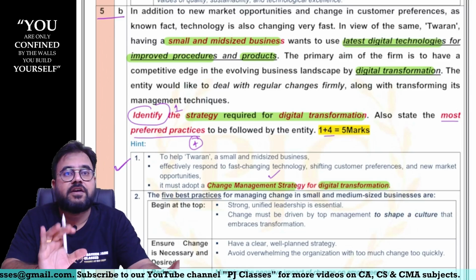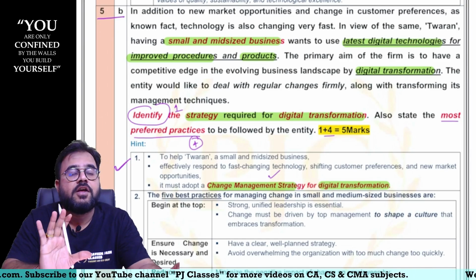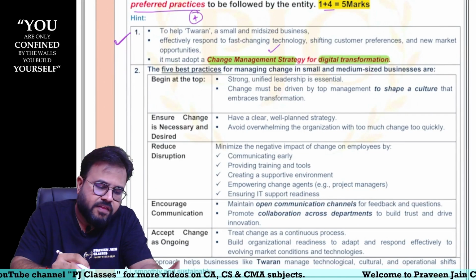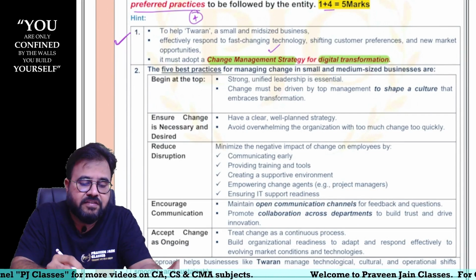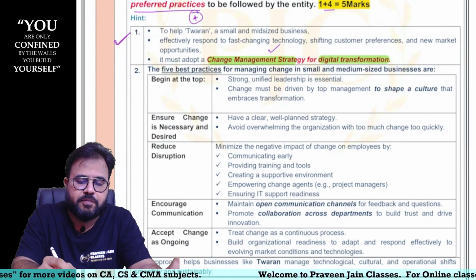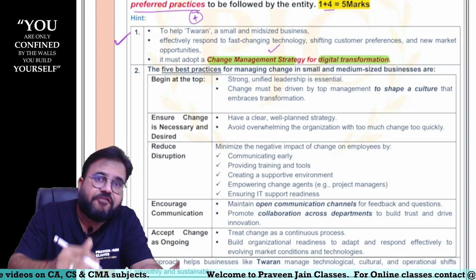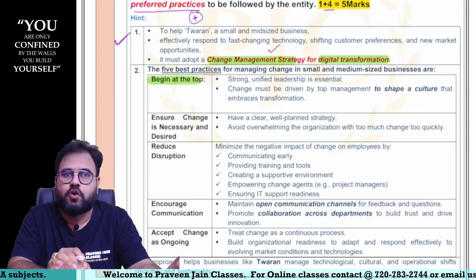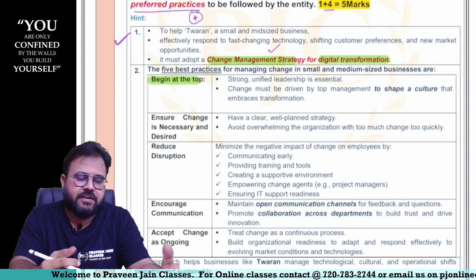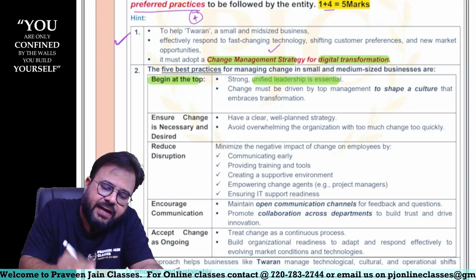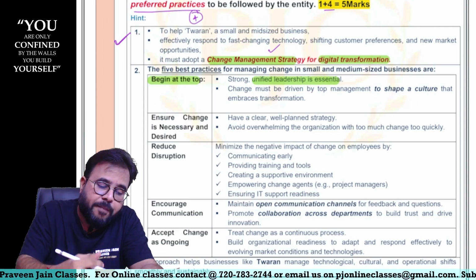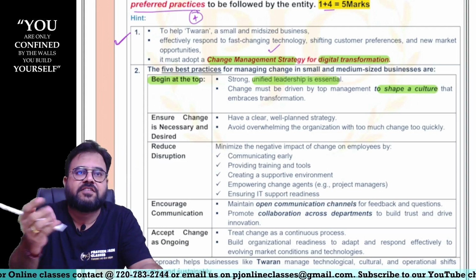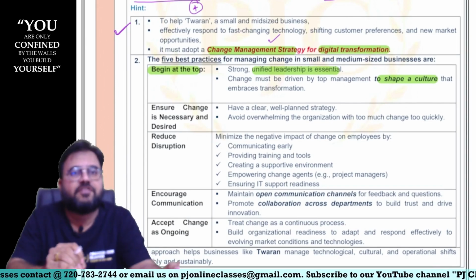If you see our textbook, sir, you will be finding 5 points there. So let us see what those 5 practices are. The 5 best practices for managing change in small and medium sized businesses are, first point: if at all you want to bring any type of change, beginning is always required from the top. Top management's aspiration is required. So strong unified leadership is essential. If top management is very serious, that is going to shape the corporate culture of the company. So always it should start from the top.